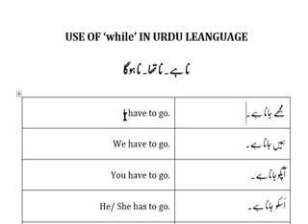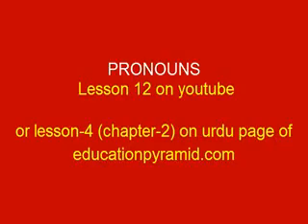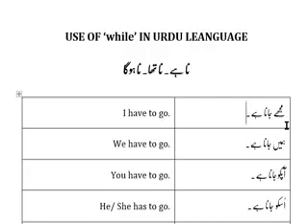We are not using the personal form of the pronoun. If you have attended lesson 12 or lesson 4 in chapter 2, I have explained the three cases of the pronoun. Like I is the personal case, my is possessive case, and me is objective case. So here, when we are using have to in Urdu, we are going to use the objective case. So I have to go will not say मैं जाना है, will say मुझे जाना है. The objective case of pronouns.